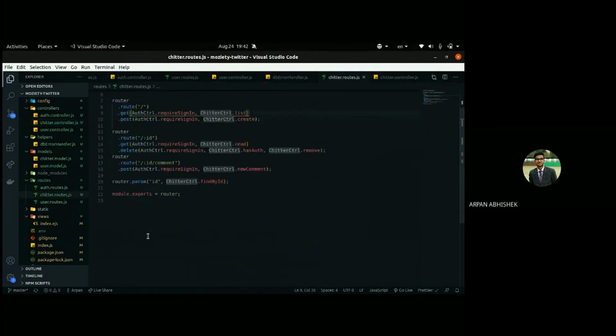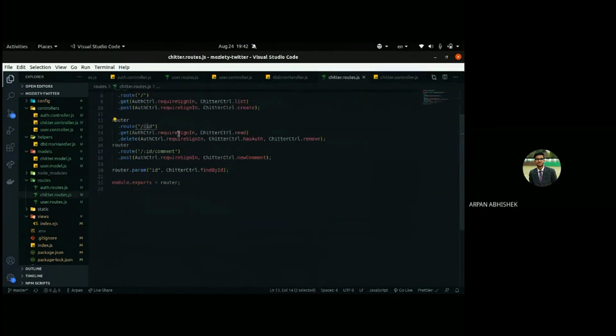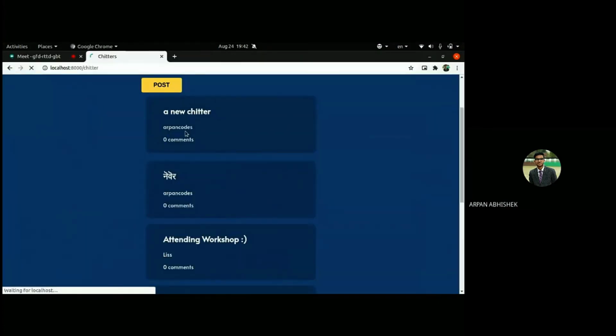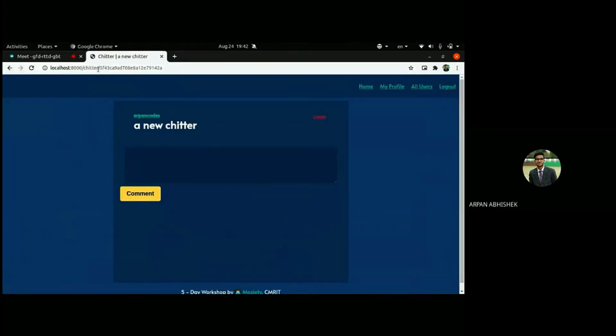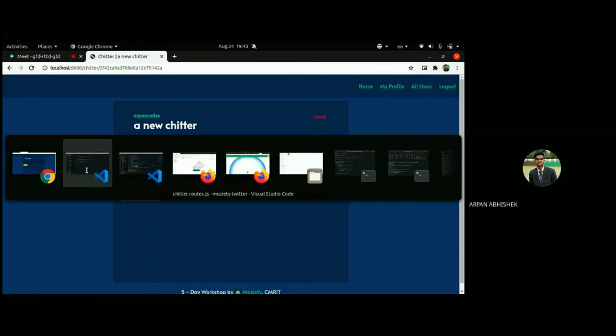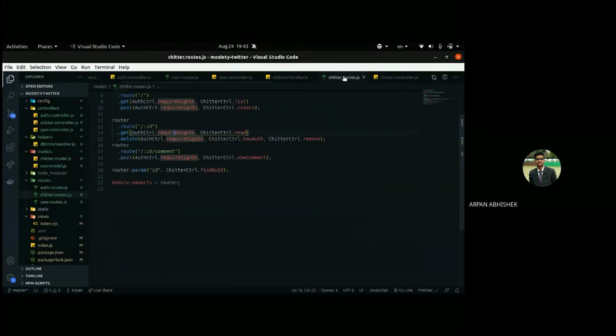We have this colon id. So if we open a new chitter, we'll have this cryptic id, which is basically this auto-generated _id which I told you yesterday. This _id is auto-generated by MongoDB. When we run our app, you can see the id and everything in your database.